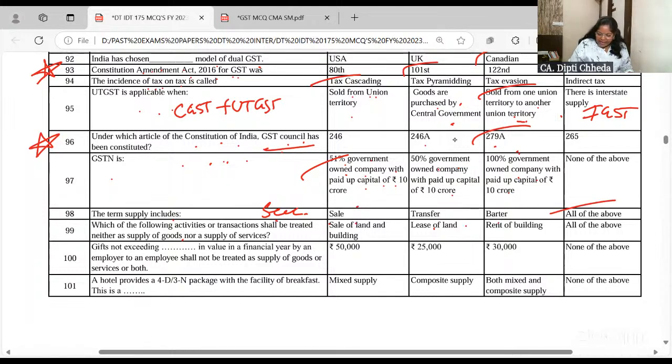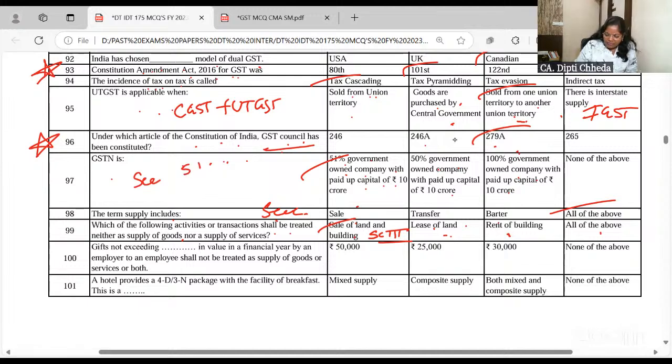Which of the following activities shall be treated neither as supply of goods nor as supply of service? Sale of land, because lease and rent are services, and all of the above will be wrong. So sale of land is neither supply of goods nor services. It is covered in Schedule 3. I hope you remember Section 7 of the CGST Act